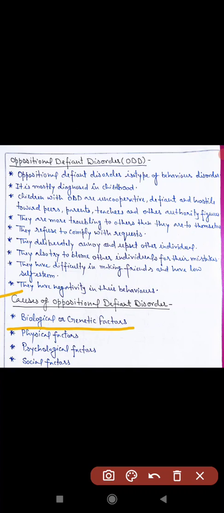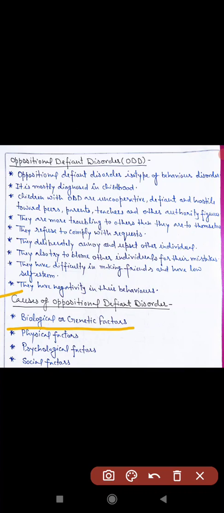Children are more susceptible to developing ODD if they have parents with a history of ADHD or ODD also. A child may be affected with ODD if their parents had depression or bipolar disorder, or exposure to toxins or poor nutrition.